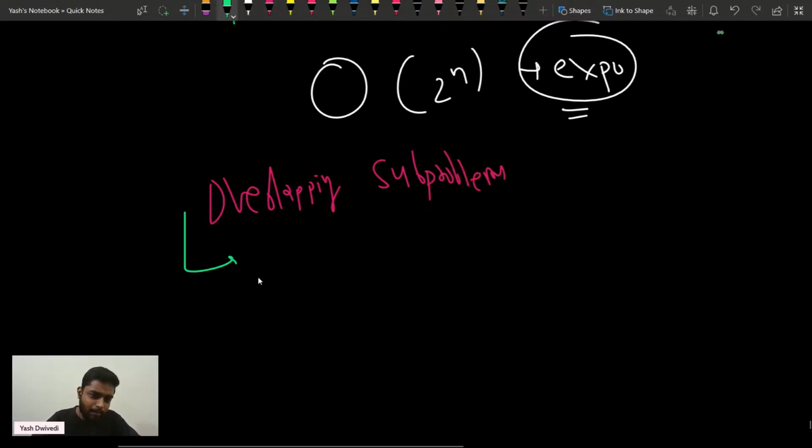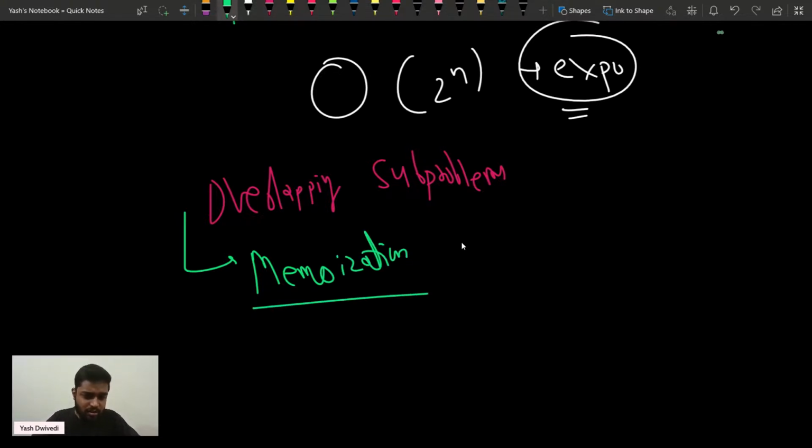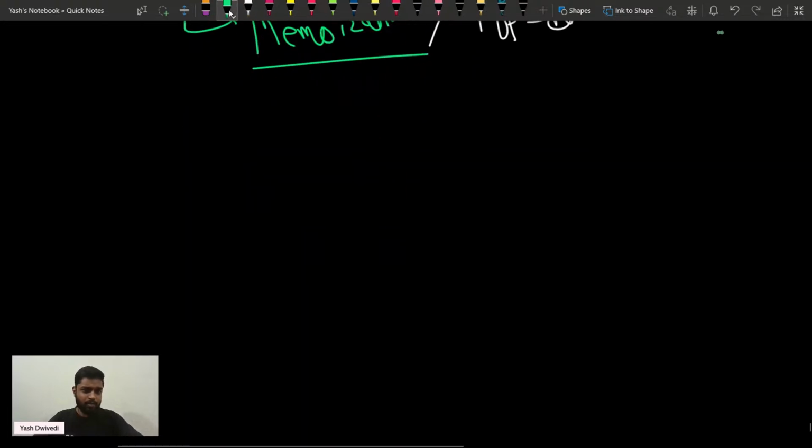That is when what you can do is memoize it, right? You can use the concept of memoization. You can write memo in the chat. You can use memoization, or you can say top down DP. Top down DP. Okay, so if you observe, I'll tell you one thing very basic that I have been telling from a very long time.